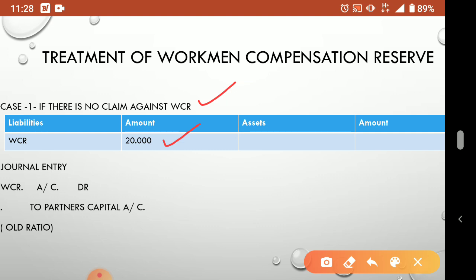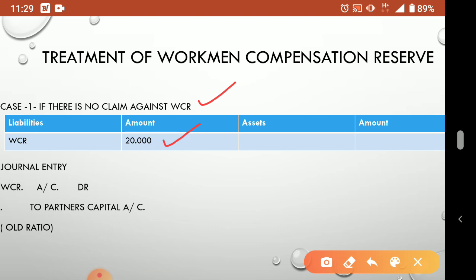Now 20,000 appearing in the balance sheet. If there is no claim, it means no accident, nothing happened. It is not compulsory that an accident should happen. So nothing happened at the end of the year, no claim is there. No claim means no worker is asking for money. Understood? So whatever we saved, no need to give it to anyone. So that money belongs to whom?